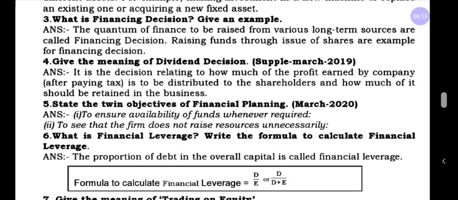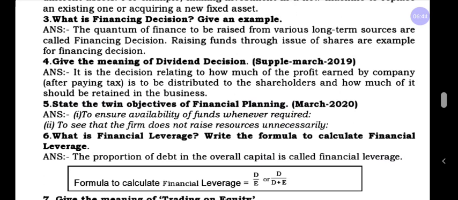First objective, to ensure the availability of funds wherever required. Second one, to see that the firm does not raise resources unnecessarily. In financial planning, if the company wants to collect money, the first objective is to ensure availability of funds.